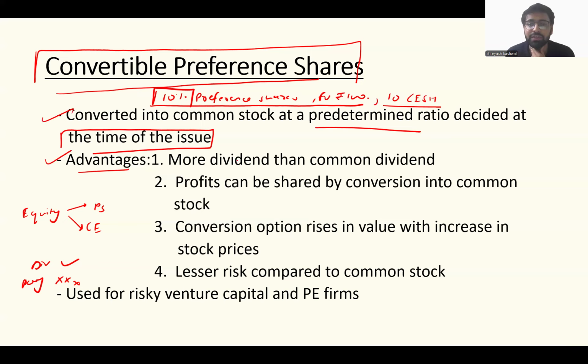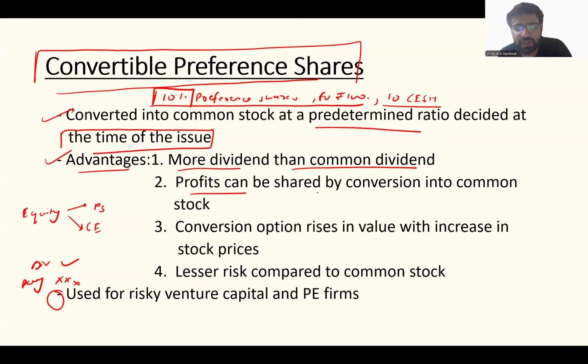What are the advantages of this? Generally, you have more dividend on preference shares than the common dividend. Why? Because preference shareholders are going to be paid fixed irrespective. But common equity shareholders will be paid dividend if the company wishes to do so. And generally, a company wishes to pay dividend when it gets more mature, when it has reached a certain stage, when it has spent enough time in the market. It's not necessary, but this happens. Anyway, you'll not see a lot of public companies using this. The entire point of taking this concept is that it is generally used by private companies, and I'll come to that point as well.